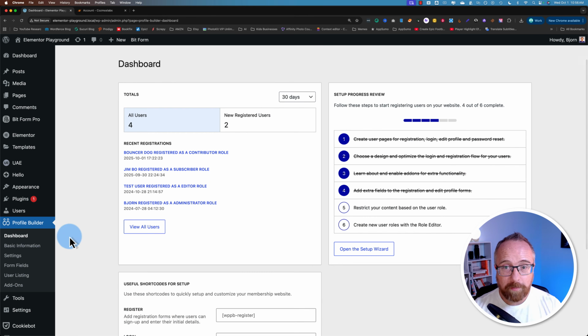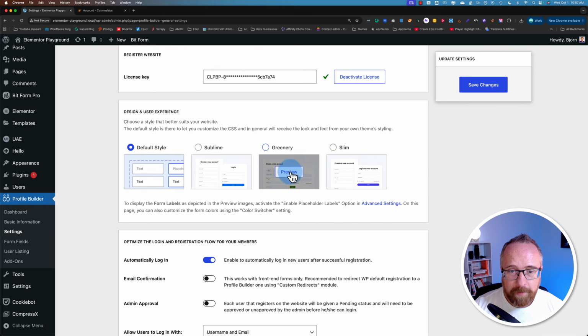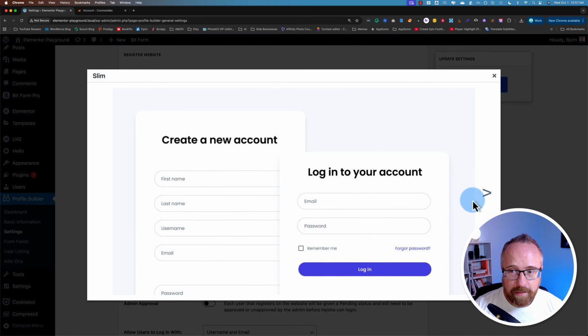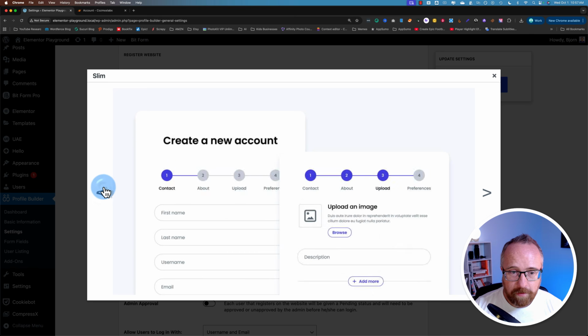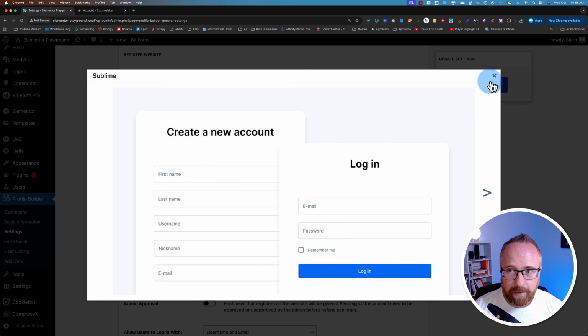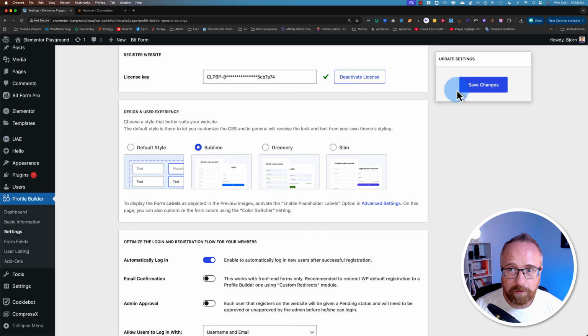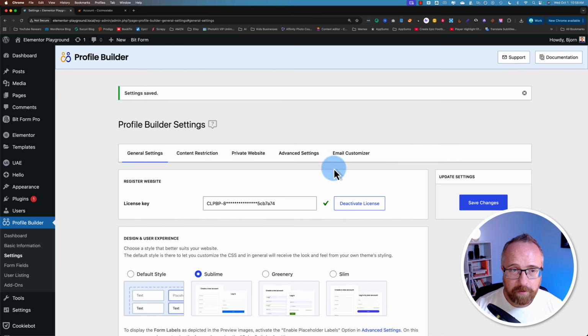So before we check out the pages that have been created so far, let's just change the display. I prefer Sublime, but you can click on preview under any one of these and click this arrow to see all the different designs for the different pages. I like Sublime the best, just because it's blue. I like the color blue. Click on Save Changes when you've picked one of those.